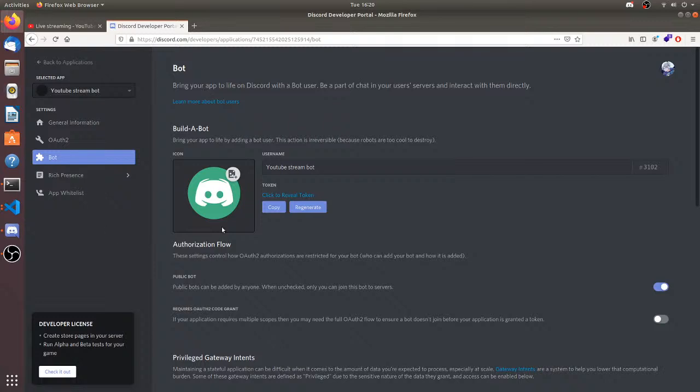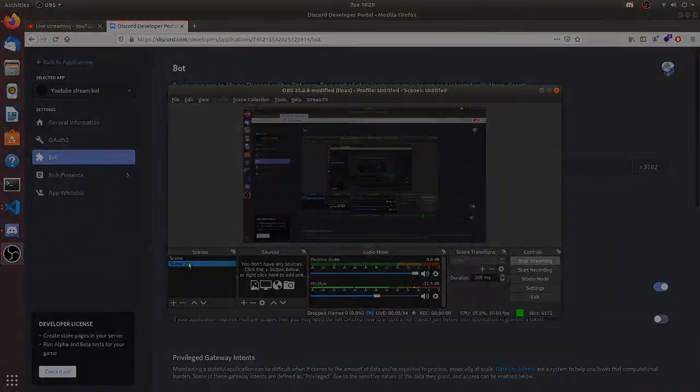So I made a YouTube stream bot, it just doesn't stream, it's just a bot. So I'm gonna copy the token and I'm gonna paste it in a file. Okay, so in the discord streaming bot folder, let's make a config.py file. I don't want to leak my token, that's why I'm doing this. So token is going to be, this is going to be the token. Okay, now I'm back.